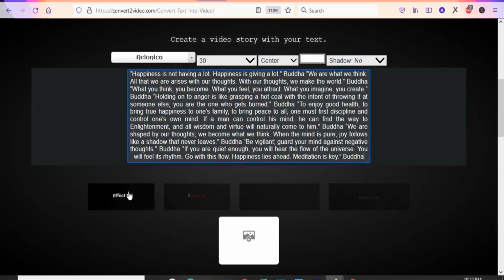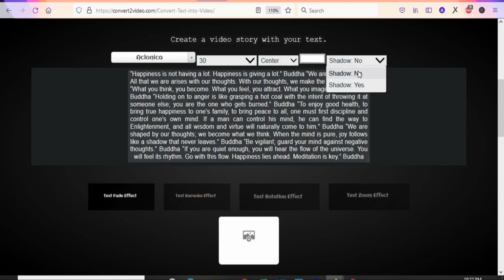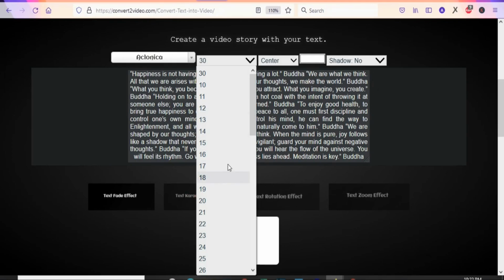So the next thing is that we are going to select an effect for our text. So we are going to select the first one. You can also choose whether you want shadow or not. You can choose that, but we don't want that. You can also change the color of the text right here. When you click here, you can change the color of the text. You can also come here and then choose the font size of the text. You can increase the font size of the text. You can also reduce it.